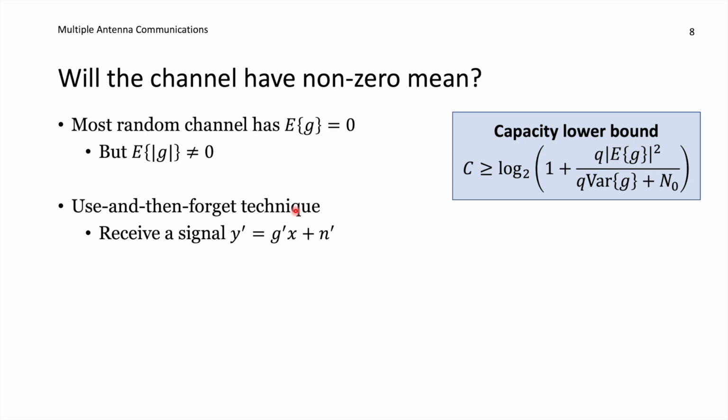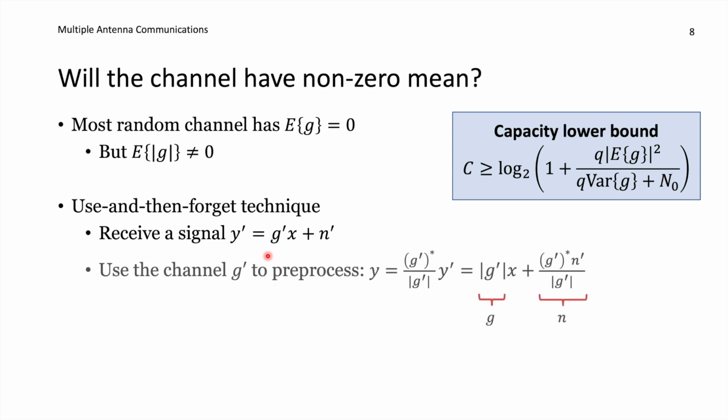So suppose we are receiving a signal which is behaving similar to what we said before, but now I will call the received signal y prime, the channel g prime, the data signal is still x, and the noise is n prime. Now suppose we know g prime at the receiver side. Then we can utilize it to pre-process the received signal before we try to decode the data. So we do it like this. We create a new signal y by taking y prime and multiplying it with g prime conjugate, and then I normalize with the magnitude of g prime.